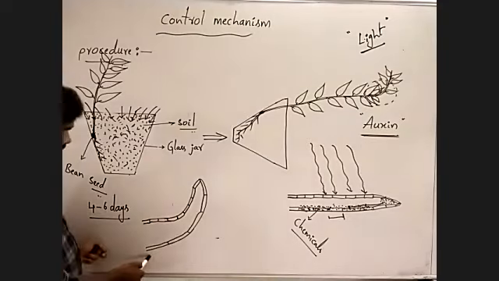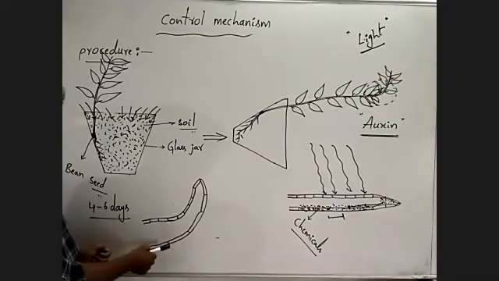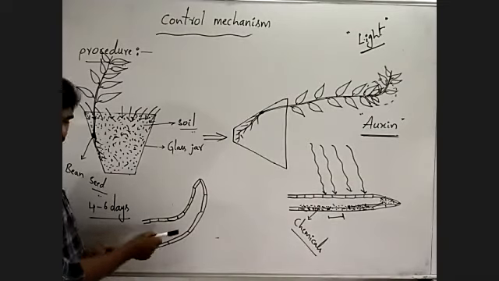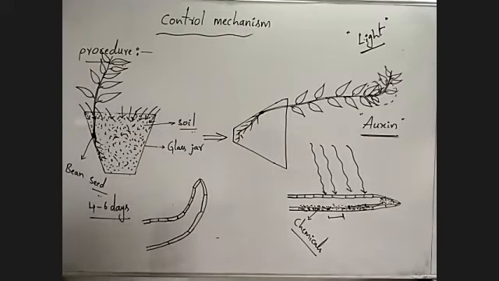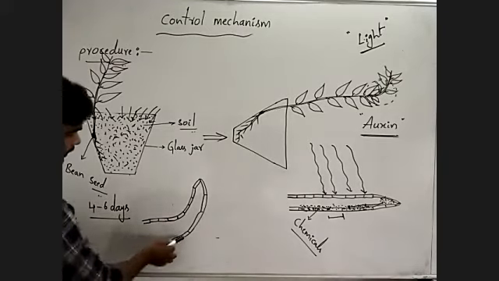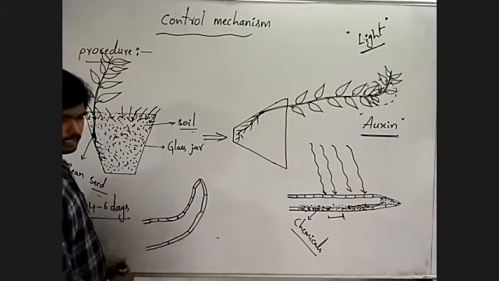Because of the elongation of these cells present in the region opposite to the light illuminated area, a bending occurs like this, due to the elongation of these cells.